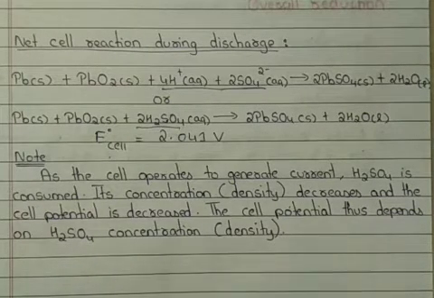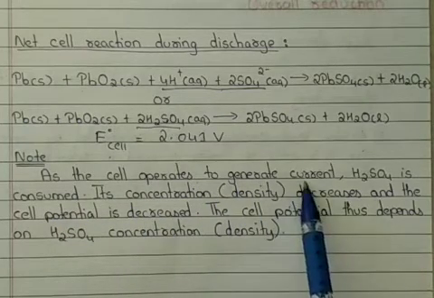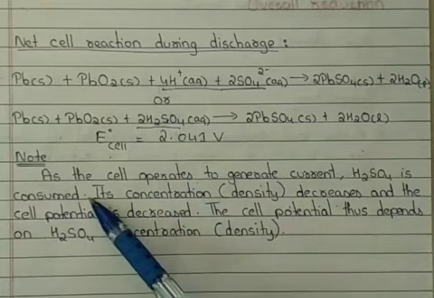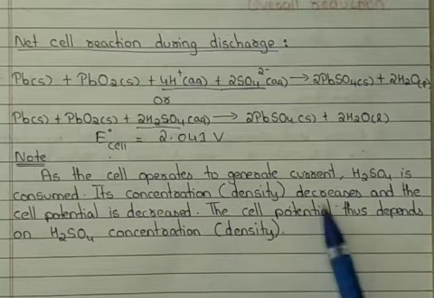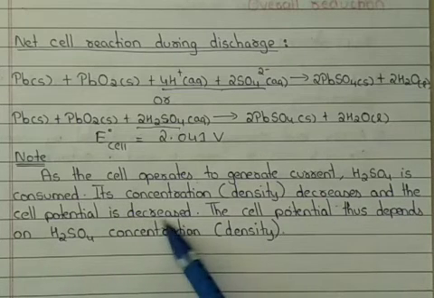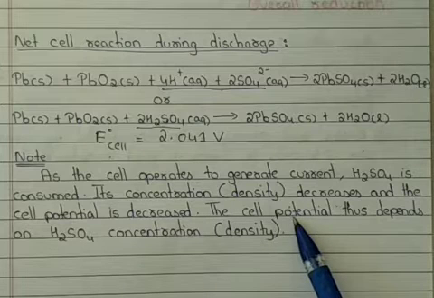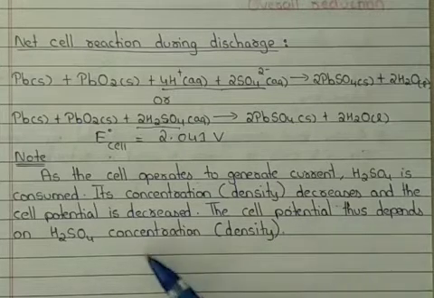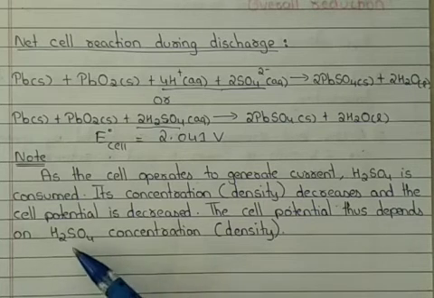Why? As the cell operates to generate current, H2SO4 is consumed, as you can see from the net cell reaction. So its concentration as well as its density decreases and the cell potential decreases. We know that the cell potential depends upon the concentration of the electrolyte, here the concentration as well as the density of sulfuric acid.